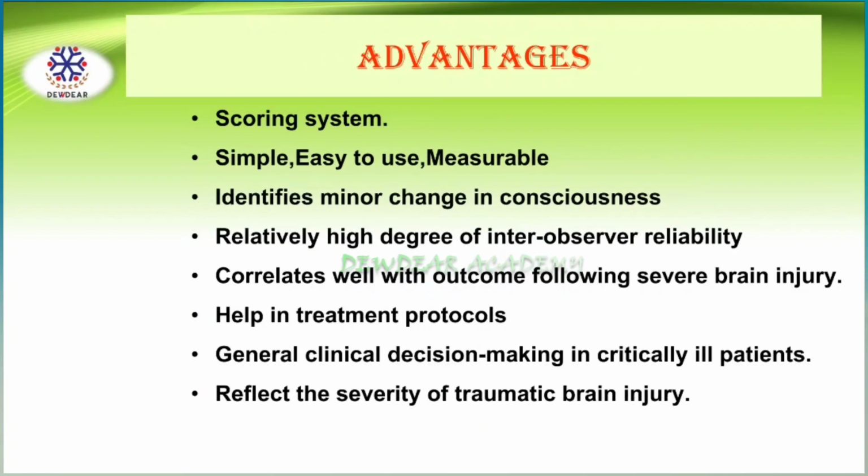Then regarding the advantages, it is a scoring system. It is simple, easy to use and measurable. It identifies minor changes in consciousness. There is a high degree of inter-observer reliability. It correlates well with outcome following severe brain injury. It helps in treatment protocols and also helps in clinical decision making in critically ill patients, and it reflects the severity of traumatic brain injury.